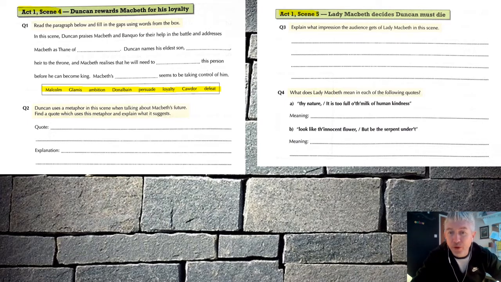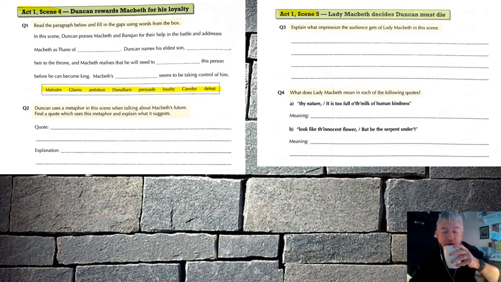Question 4. What does Lady Macbeth mean in each of the following quotes? So she says, thy nature is too full of the milk of human kindness. So that might have a literal meaning, and it might have a metaphorical meaning. So you can put down whichever one you think. And then B, look like the innocent flower, but be the serpent under it. What does she mean by that? Okay, pause the video here while you work out your answers, and when you're ready, press play and check your answers on the next slide.